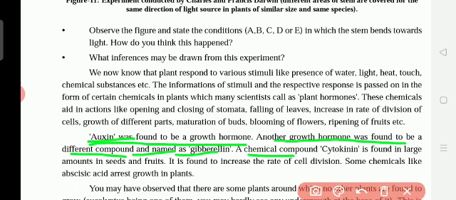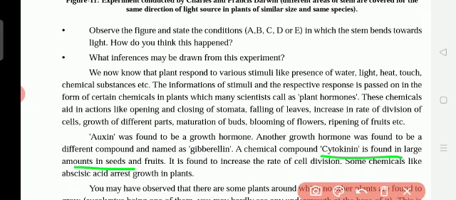The chemical compound cytokinin is found in large amounts in the seeds and fruits. Seeds ripening means what? Pakka na? Kacha fruit, pakka fruit. Pakka fruit means ripe fruit. How does the green mango become a yellow mango? Because of the cytokinin. Kacha fruit becomes pakka fruit. How does it become so? Because of the hormone cytokinin. Underline this point. Cytokinin, present where? It is present in the seeds and fruits.